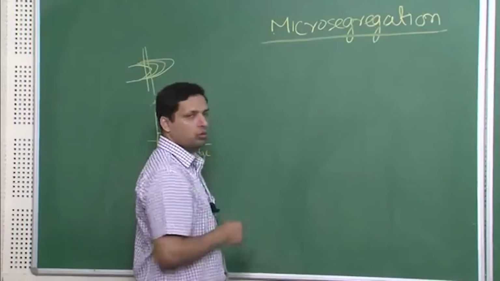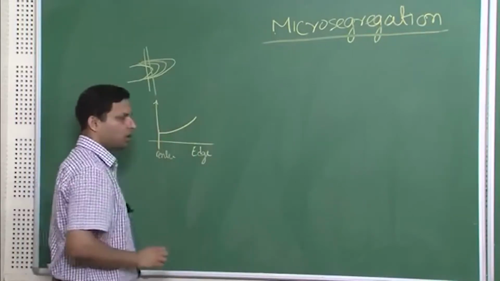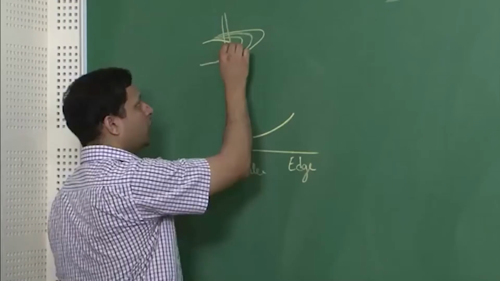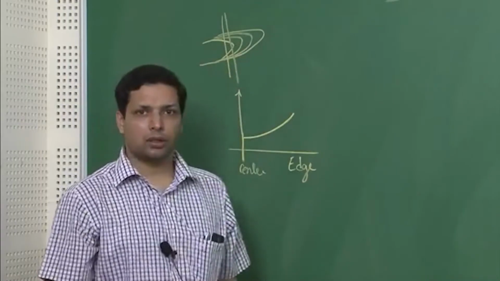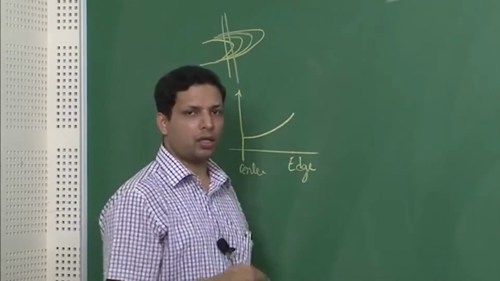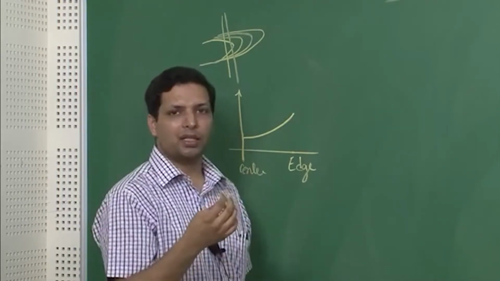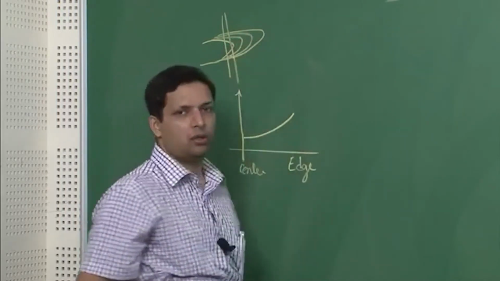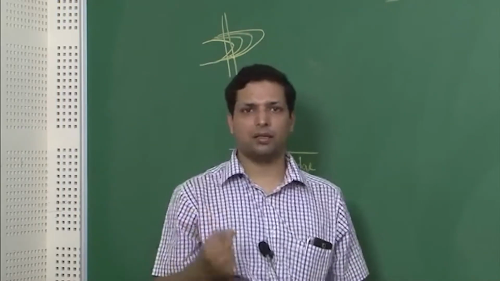Now people have shown that if you try to get the equation for this, which is not very difficult, because you know the concentration of liquid at the tip of the cells, and from that you can find the concentration of the solid that is forming at that particular point, and then keep changing the concentration in this particular direction, then you can get the concentration profile inside the cell.